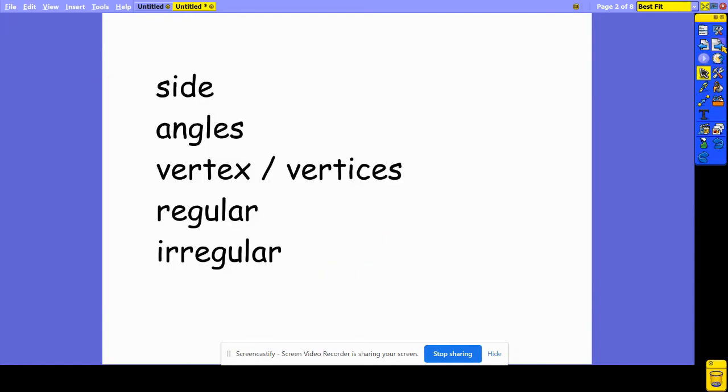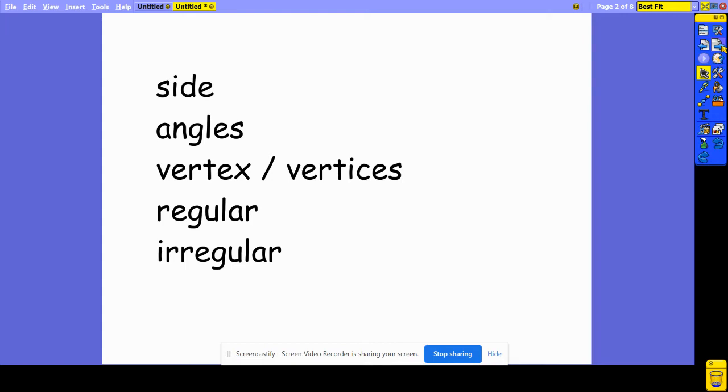So, keywords that we're going to be using today when we're describing 2D shapes. We can talk about their sides, how many sides they have, whether they're the same length, whether they're different lengths, whether the sides are parallel or not. We can talk about the angles inside the shape, whether they have a right angle or an acute or an obtuse angle. We can talk about a vertex or vertices, and that's when we're talking about the point where 2 sides meet, almost like a corner or a point of the shape. When we're talking about one, we talk about a vertex, and when we're talking about the plural, more than one of them, we call them vertices.